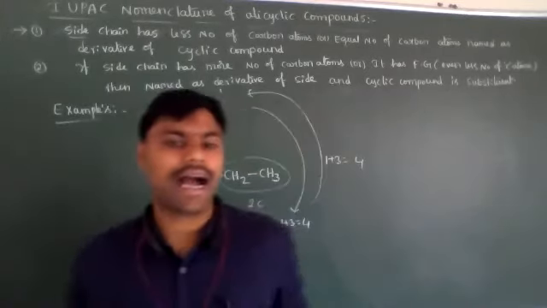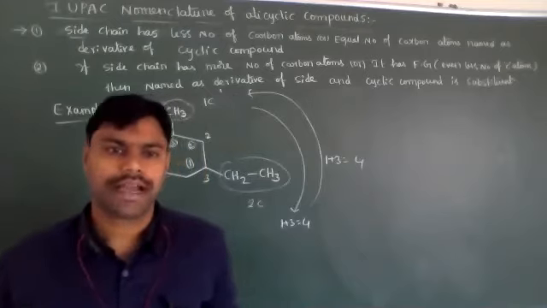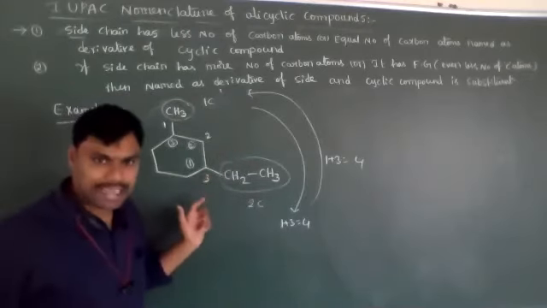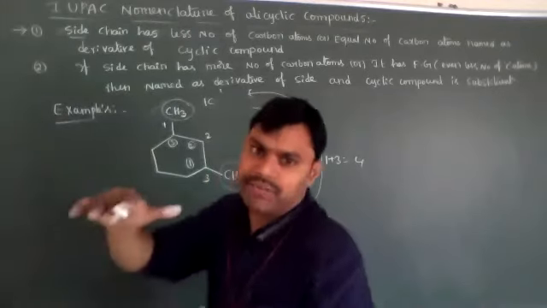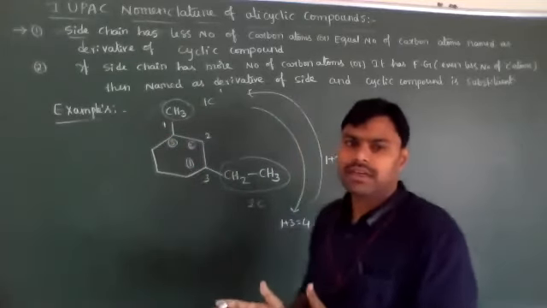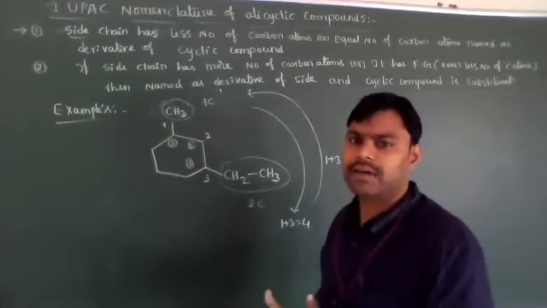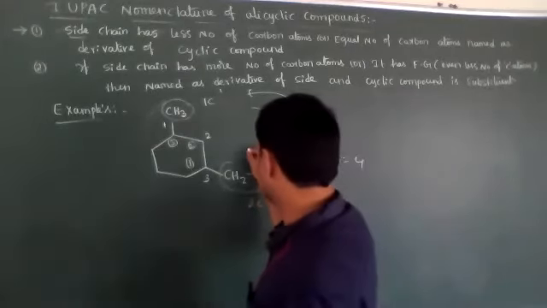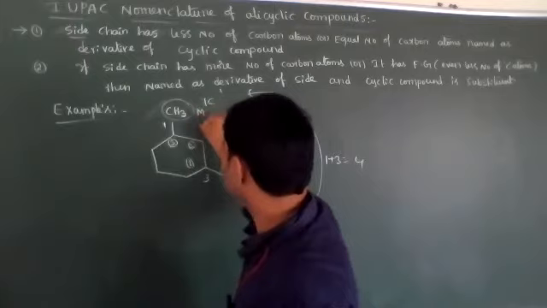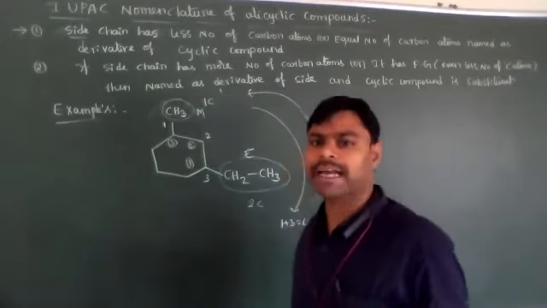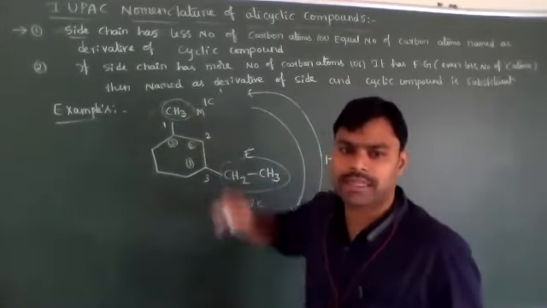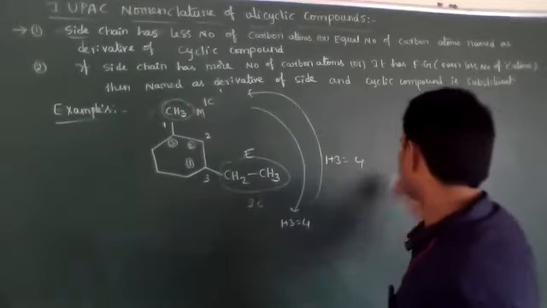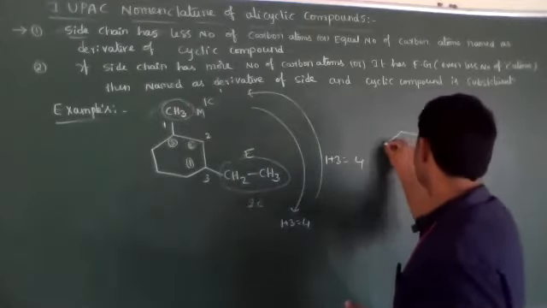But alphabetical order we need to follow. According to that, if that problem arises, the substituent positions, whether left to right or right to left, the sum is the same. Then according to alphabetical order it is E, it is M. Then we have to give more priority to the ethyl group when compared to methyl group. Yes. Now the correct numbering is this.